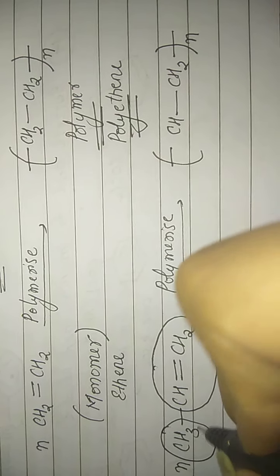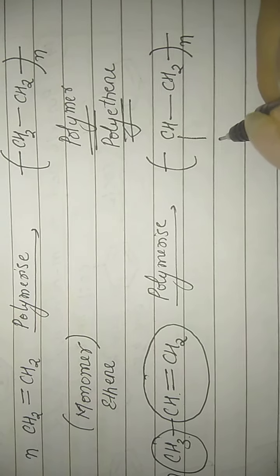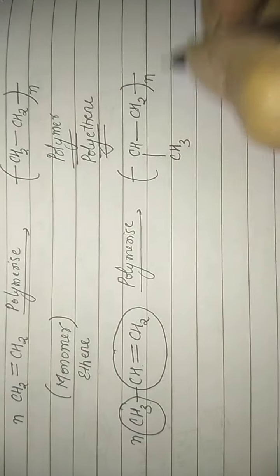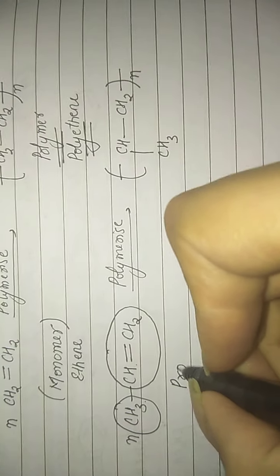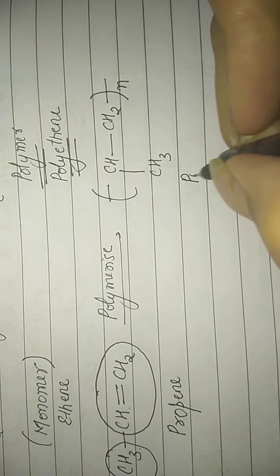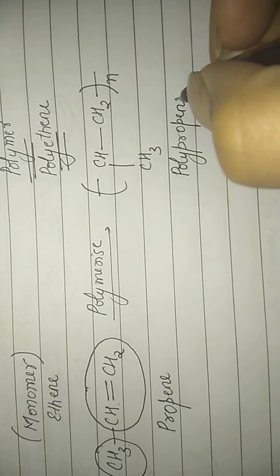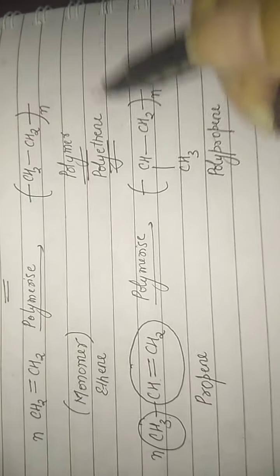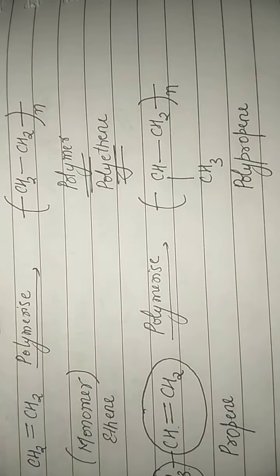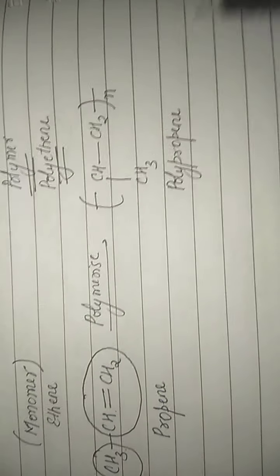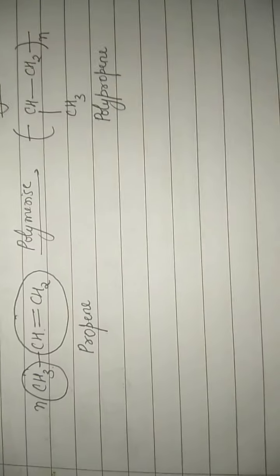This substituent was present on this particular carbon. On this particular carbon, this substituent was present. This is my polymer of propene. So, propene was my monomer, so the polymer will be called polypropene. Fine. You have some common names for polymers also. For example, polyethene is also called polyethylene. Polypropene is also called polypropylene.